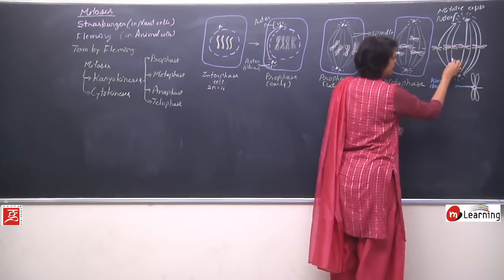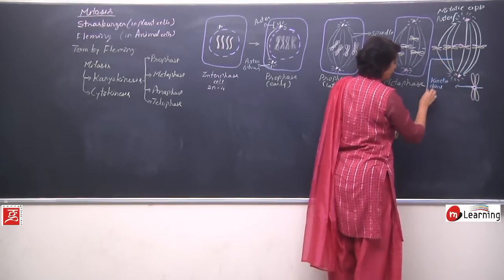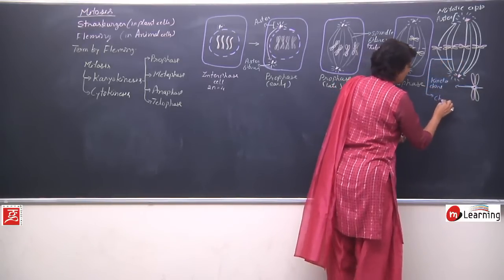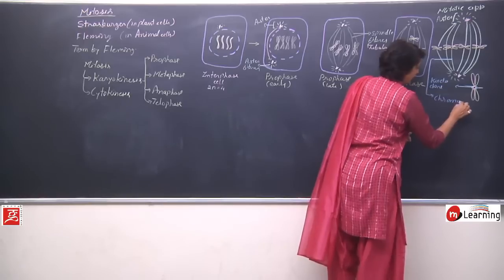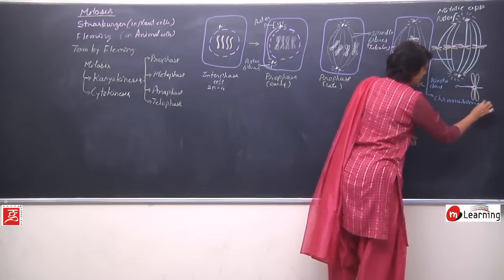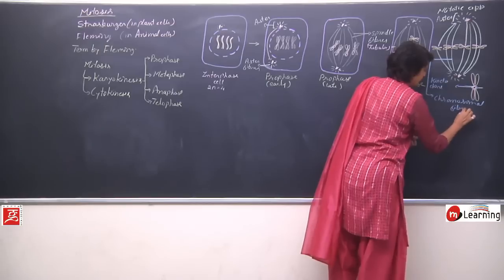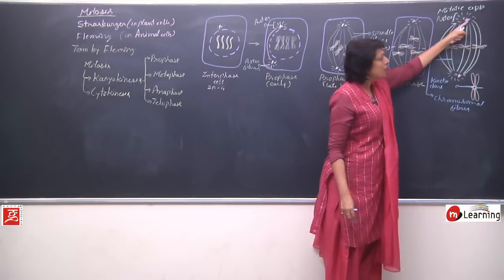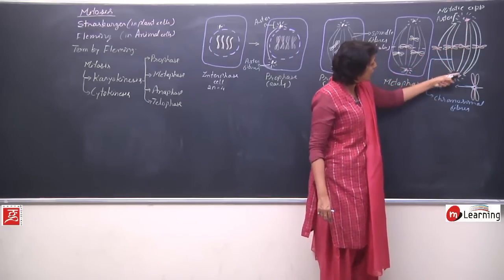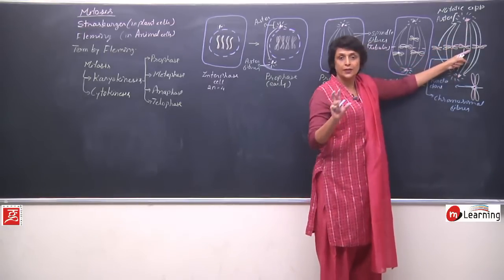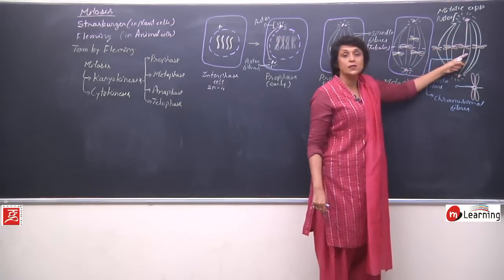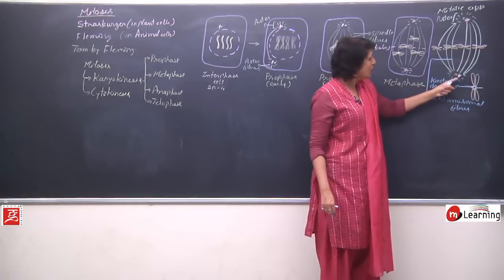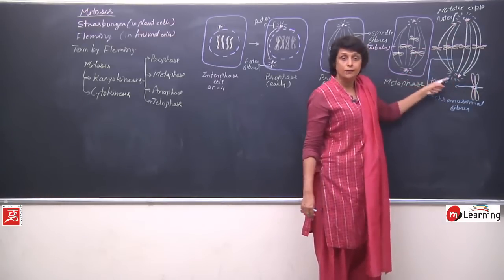These fibers are known as chromosomal fibers, and the others which run from one centriole to the other centriole, they are not connected to anything. These are known as continuous fibers or interpolar fibers.